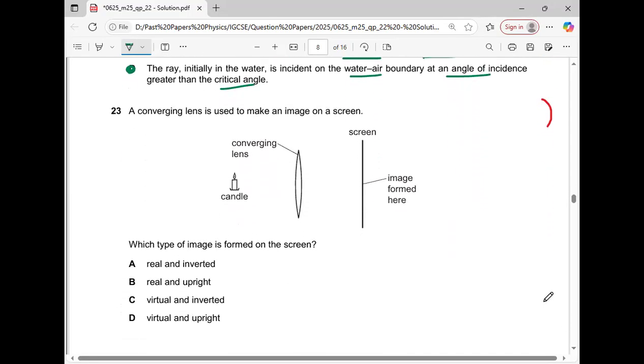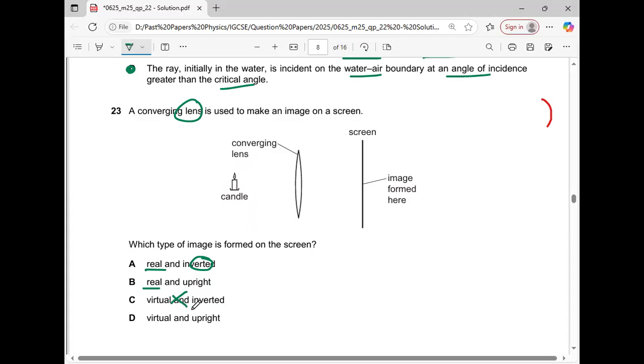Question number 23. A converging lens is used to make an image on the screen. This is the lens, and the image is formed on the screen over here. What type of image is formed on the screen? In general, in a lens, the image is always real, but it is inverted, not upright.